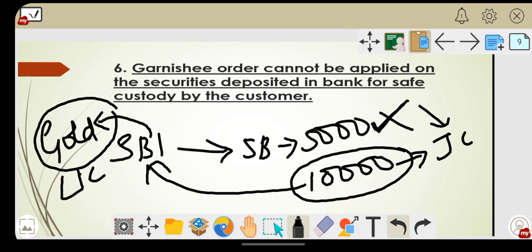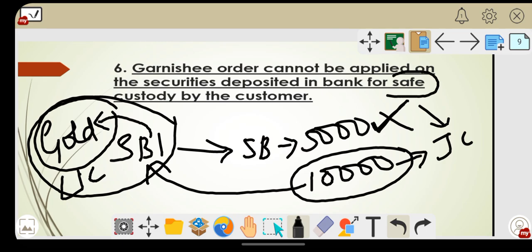If it is an account, of any kind, the banker can apply the garnishee order, but not on the safe locker or safe custody items kept by the customer.